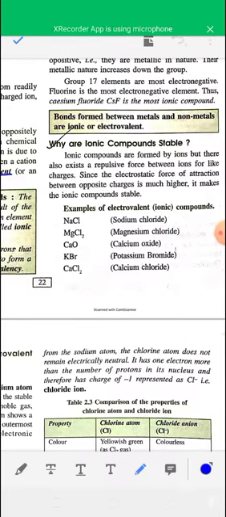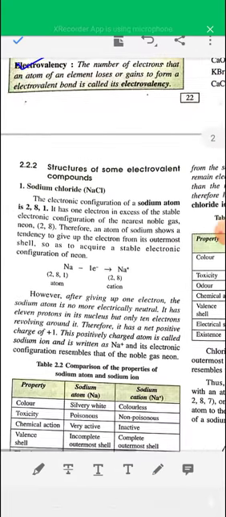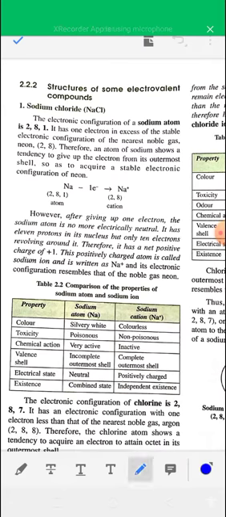Some examples of ionic compounds are given here: NaCl, MgCl2, CaO, calcium oxide, KBr, potassium bromide, CaCl2. These are some examples of ionic compounds. First one is sodium chloride, which is formed by the combination of sodium and chlorine.